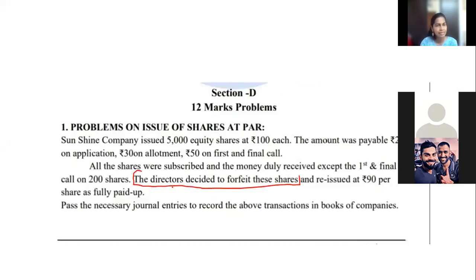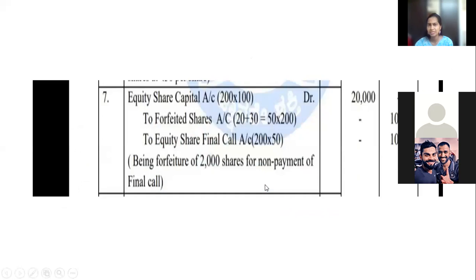Directors means just like the principal, the main director of the company, decided to forfeit, meaning cancel. Why are they cancelling? Because money is not paid. It's like you have not paid the fees, your seat will be cancelled. On these shares, these means the 200 shares, the shares are cancelled. So the entry will be like this. I've explained this in the previous class. Just once again, I'm brushing it up.